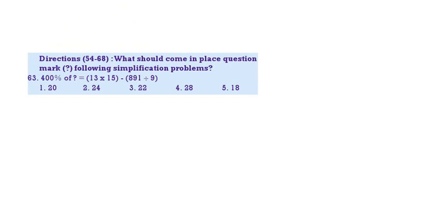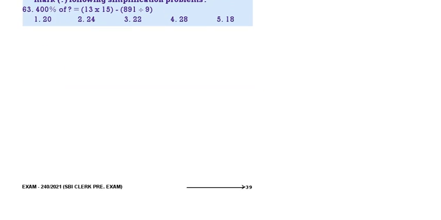Next question. 400% of x, that means 4x. 15 into 13 is 195 minus 9 nines 9 nines. That will give 96 by 4. What is 96 by 4? 24. 2 is the correct answer.